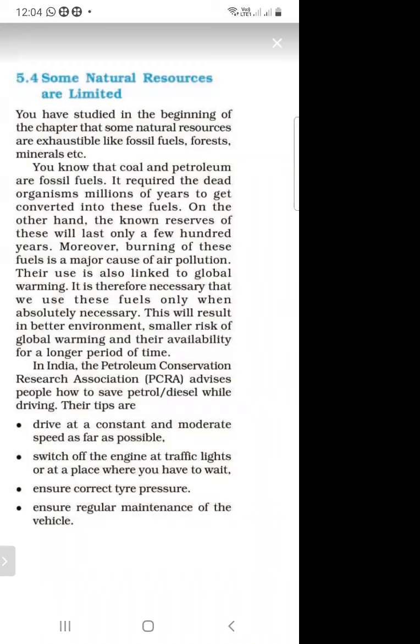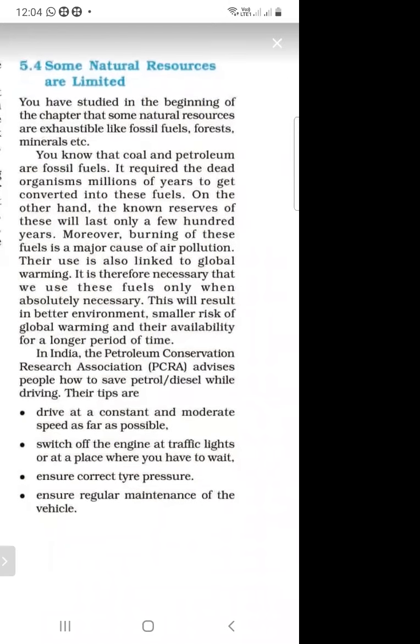We also studied the availability of these substances, what PCRA means, and the steps to save petrol and diesel. You have to remember these steps.